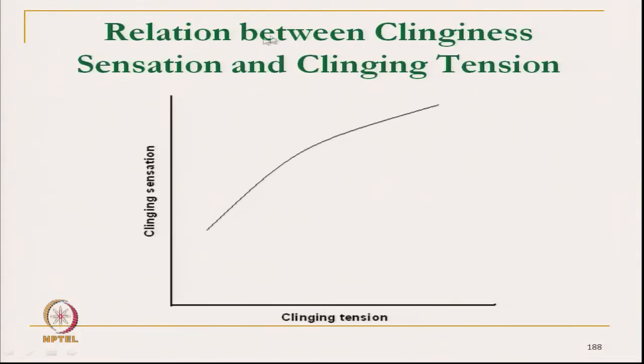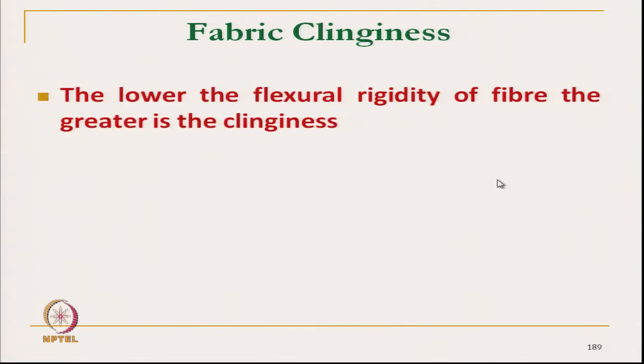So, this is the relation between clinginess sensation and clinginess tension. There is a very good correlation between these two parameters. So, what are the various factors which affect clinginess? Lower flexural rigidity of fiber gives greater clinginess. That means it applies not only to fiber, but also to yarn and fabric.